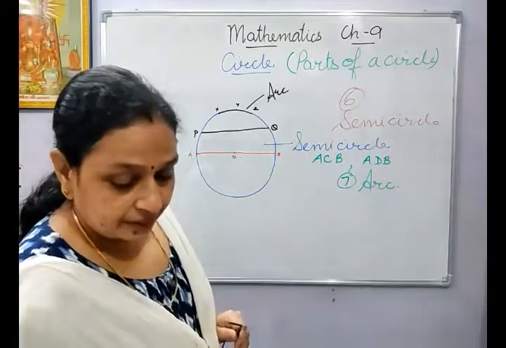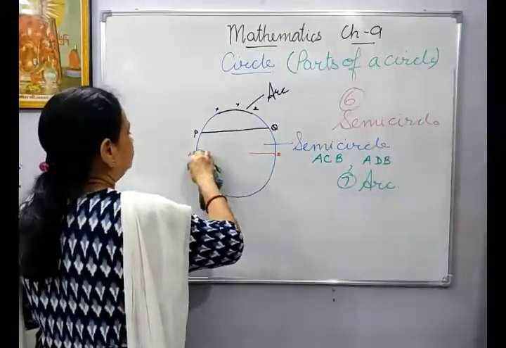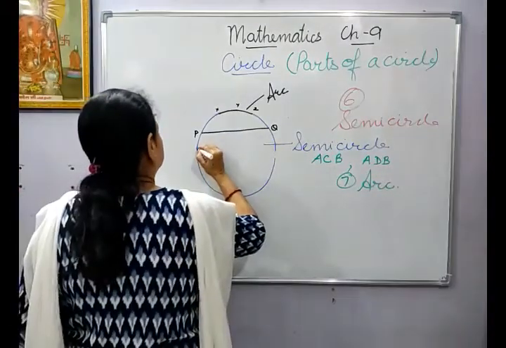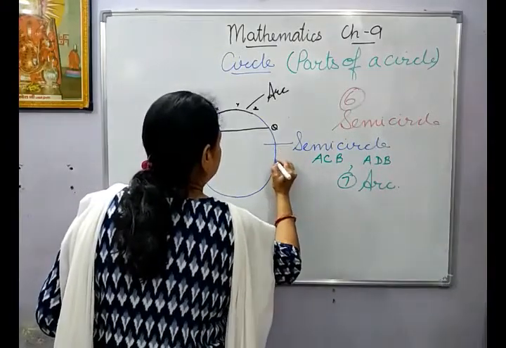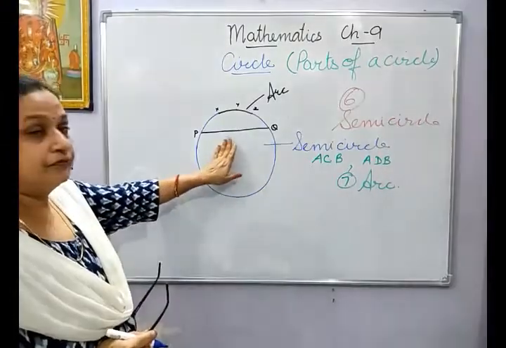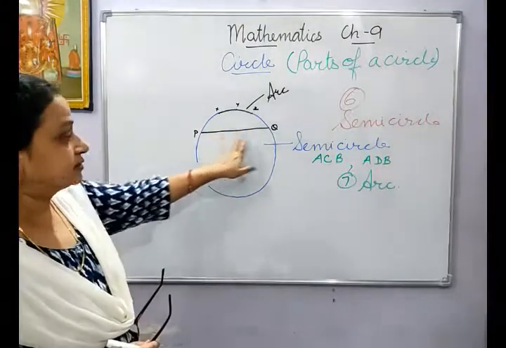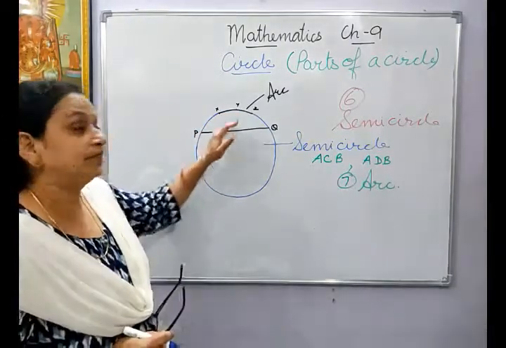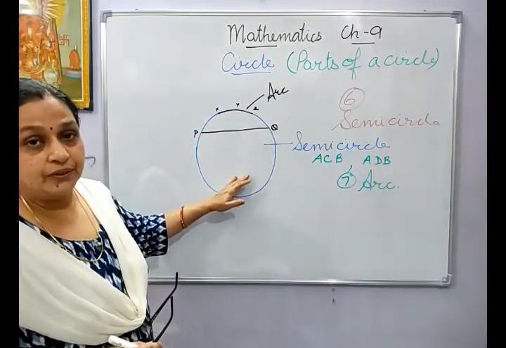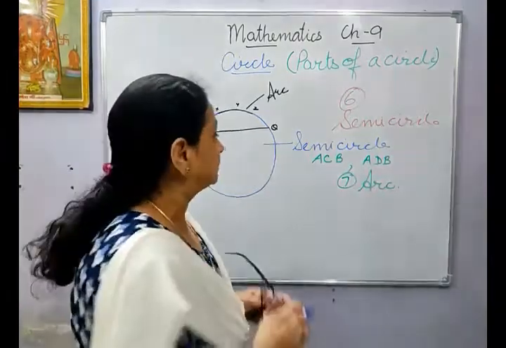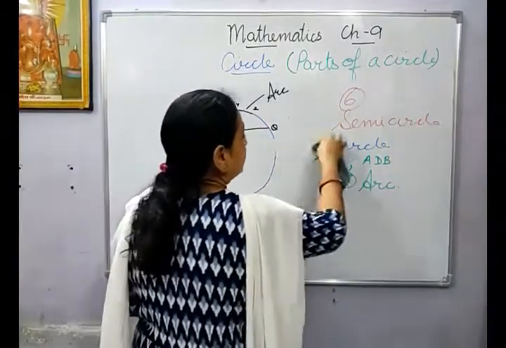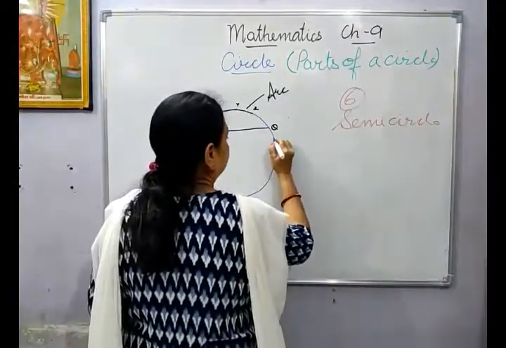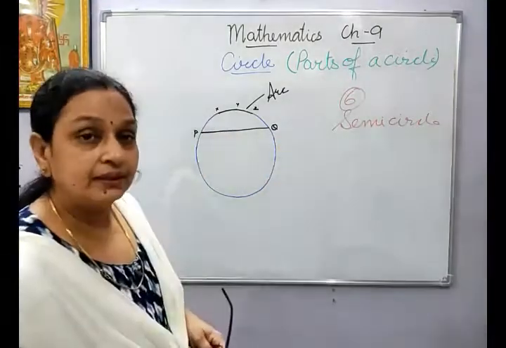Now I'll rub this to make it clear. A chord, you always know, doesn't pass through the center. Now if you look at this, this is your arc and this is your chord. Because of this chord, the circle has been divided into two parts, but they are not equal. Did you get it? Earlier when we did the semicircle, they were equal and they were divided by the diameter.